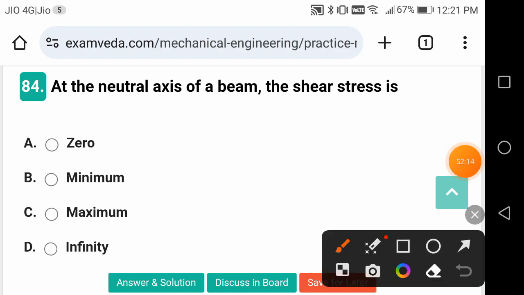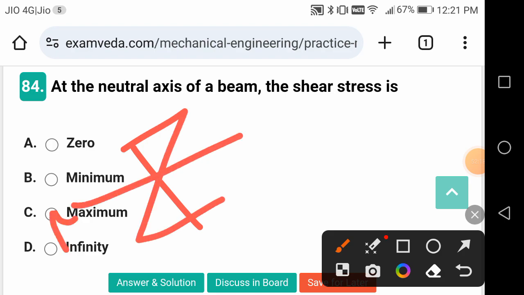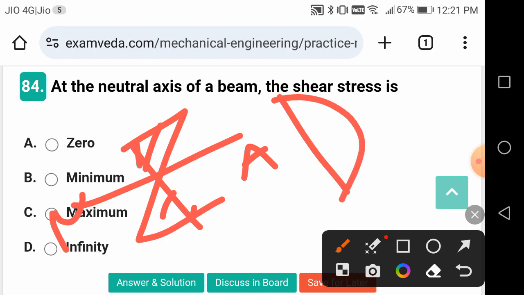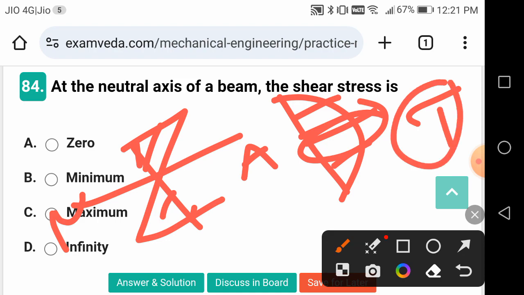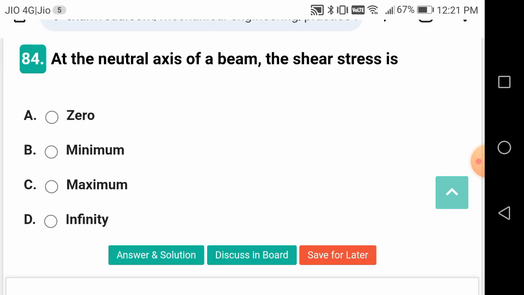So it is like this, friends. So bending stress, this will be like this. This is the neutral axis, okay? This is bending stress. But shear stress, it will be like this. It will be maximum. Shear stress, tau, should be maximum at the neutral axis, right? But bending stress is 0 at the neutral axis.